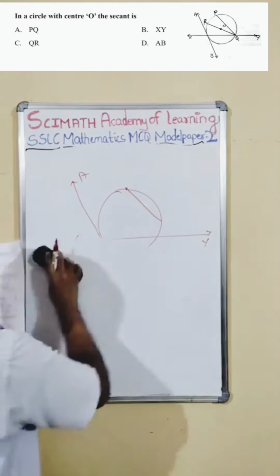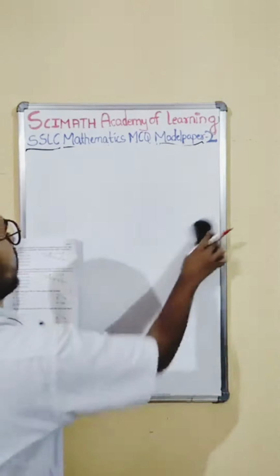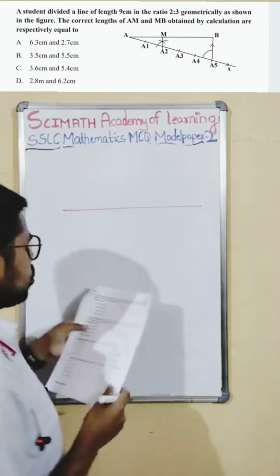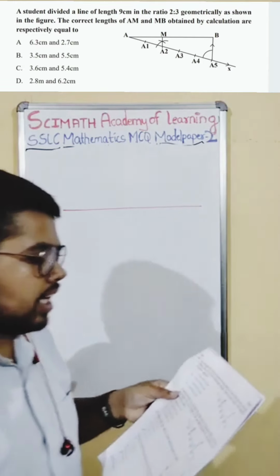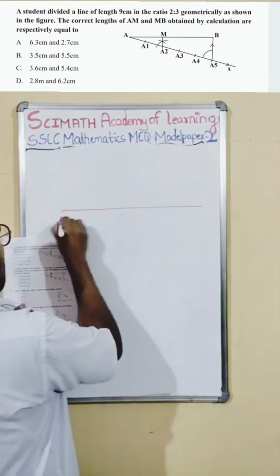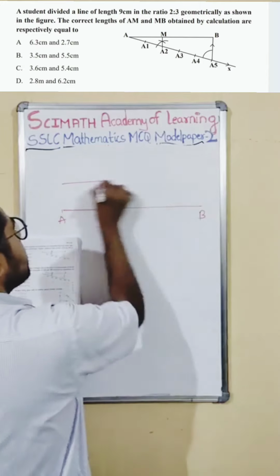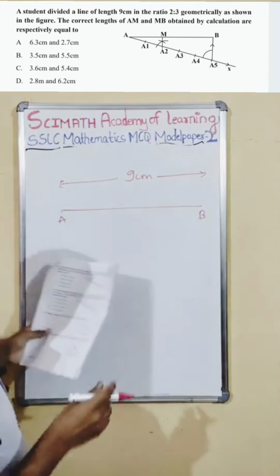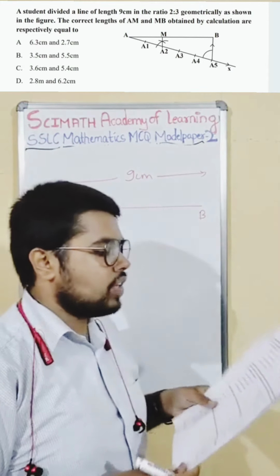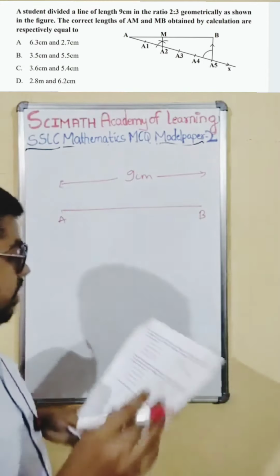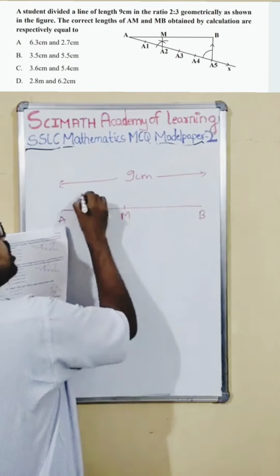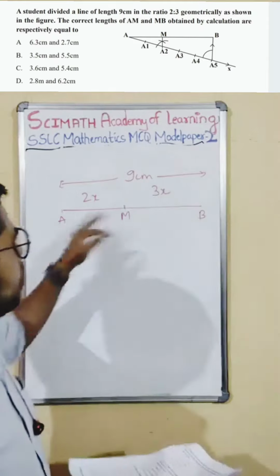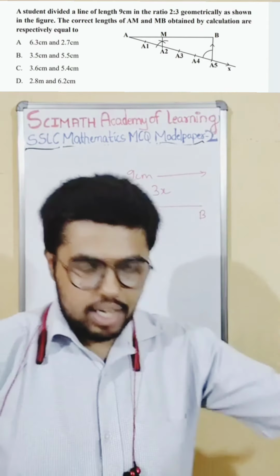Next one is the 34th one. The 34th one is the concept of construction. I'll quickly draw the line. They're telling a student divided a line of 9 centimeter. It seems there is a line AB. It is 9 centimeter long. This you would have done for 2 marks in construction. He is dividing the line in the ratio 2:3. So 2:3 means 2x and 3x. I told you ratio means you put x and x. Same thing we did just now.